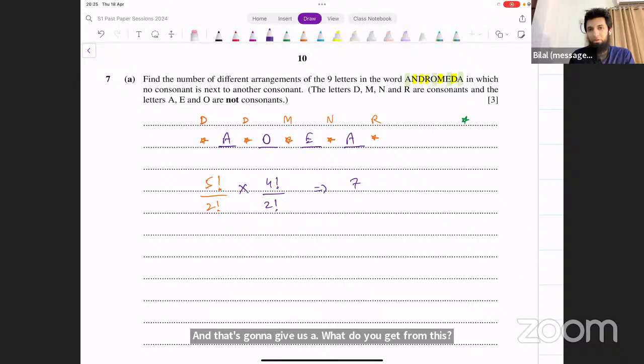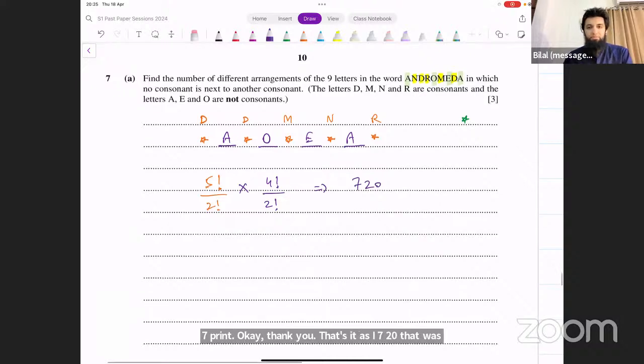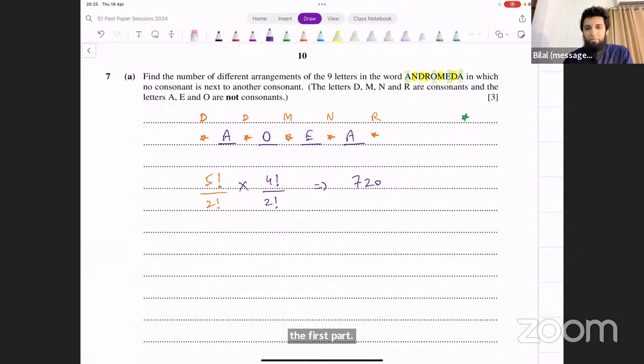720. Okay, thank you. That's the result, 720. That was the first part. That's what you do here. Why can't we use total arrangements minus the arrangements of consonants together?